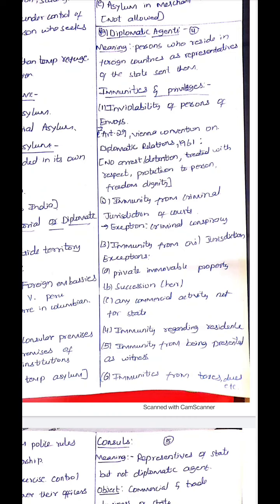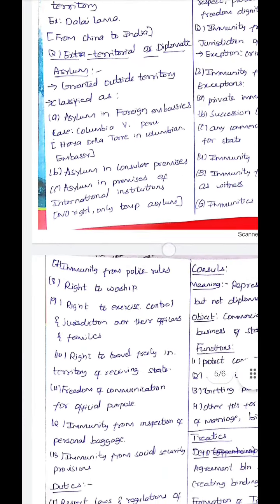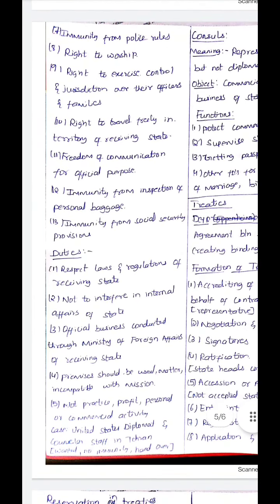The next is immunity regarding residence. He can own any residence he wants in the foreign country. The next is immunity from being presented as a witness. So the court cannot call a diplomat to be a witness. The court cannot force him. The next is immunity from taxes, dues, etc. He need not pay any taxes. The next is immunity from police rules. So police rules of foreign countries do not apply to diplomatic agents.